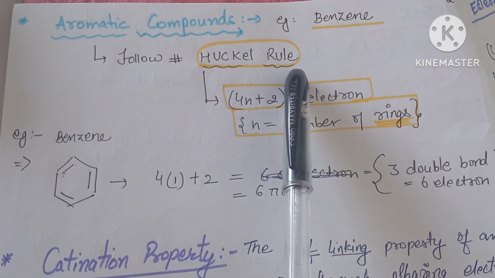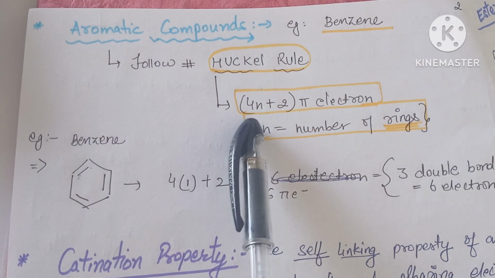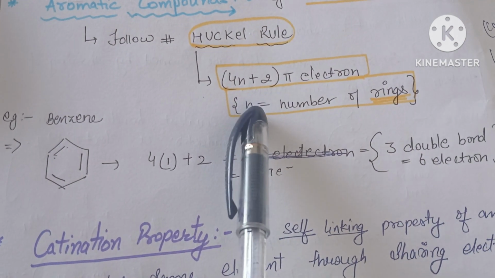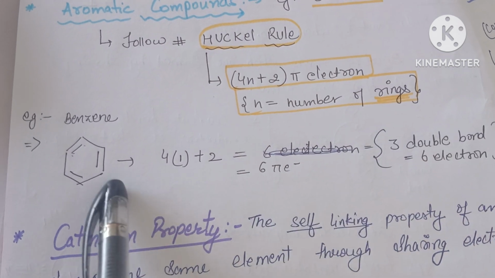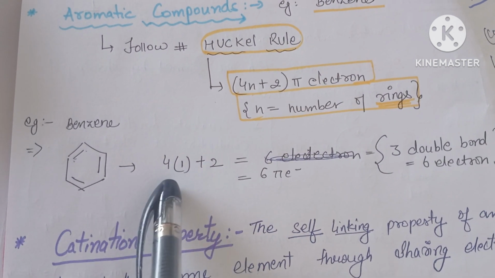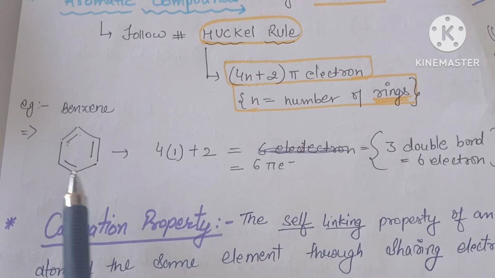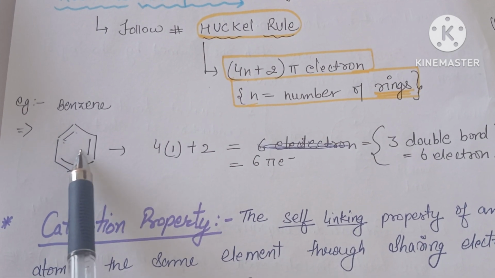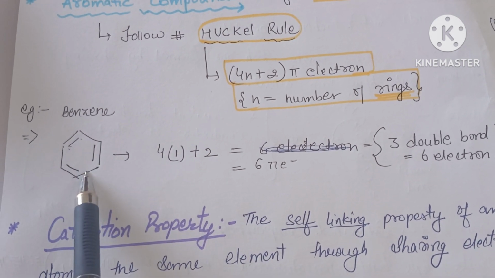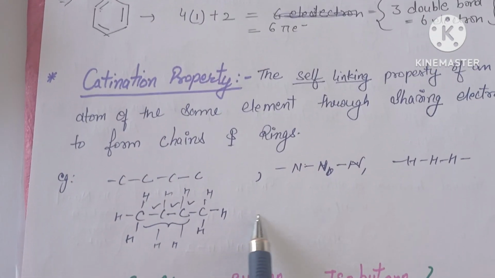Aromatic compounds are those compounds which follow the Huckel rule. For example, benzene follows the Huckel rule, that is 4n+2 pi electrons, where n is the number of rings. For benzene, with 1 ring, we have 6 pi electrons: 1, 2, 3, 4, 5, 6. So 6 pi electrons will form 3 double bonds. That's why there are 3 double bonds here, which means it is an aromatic compound.